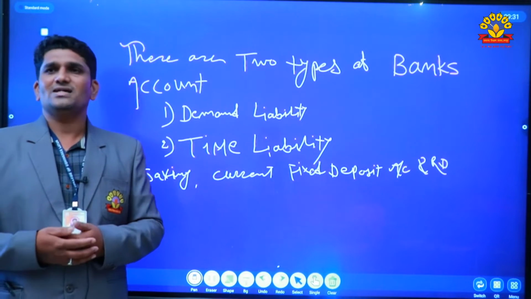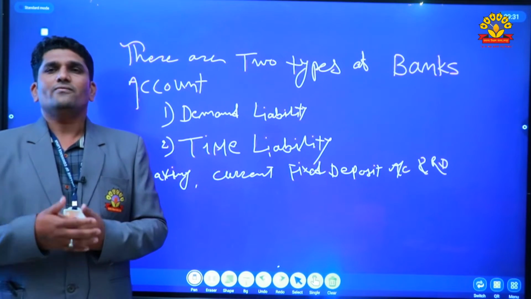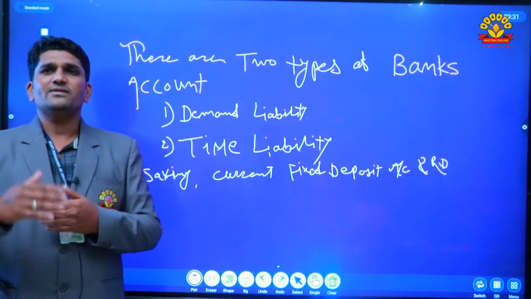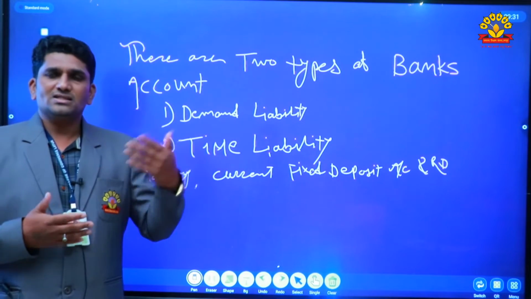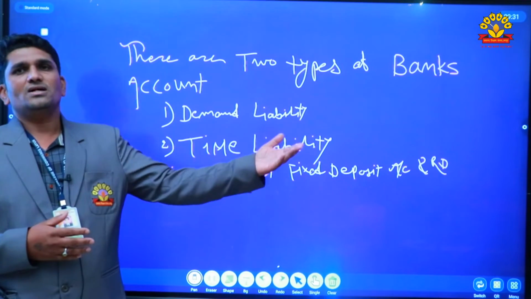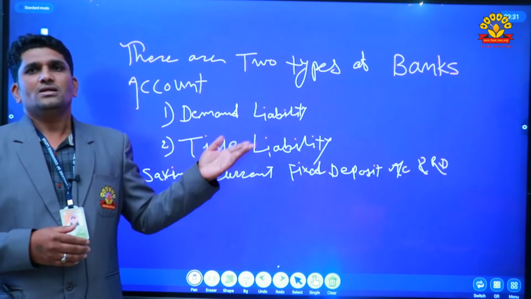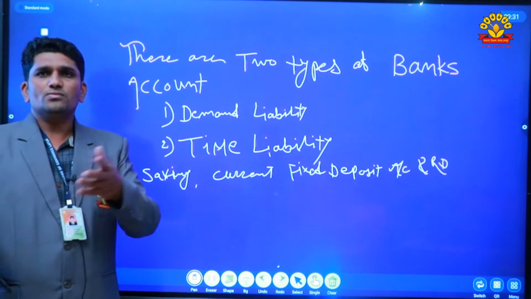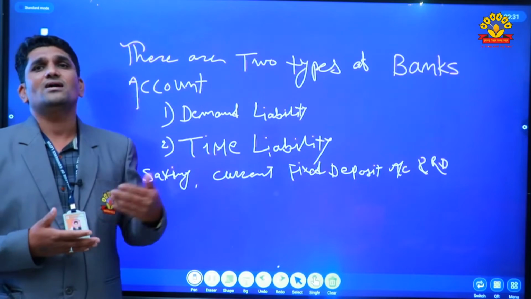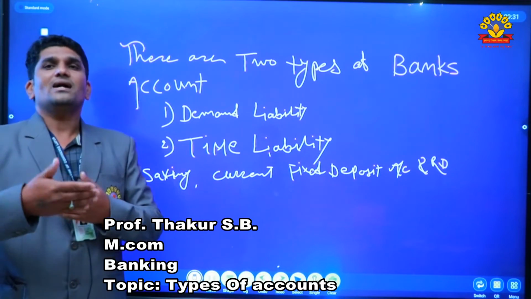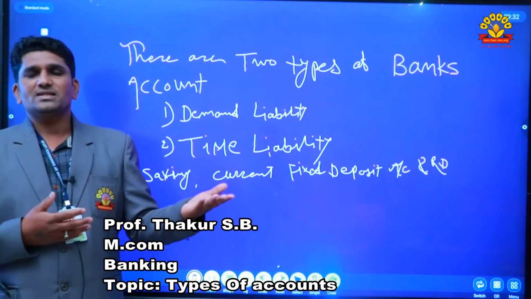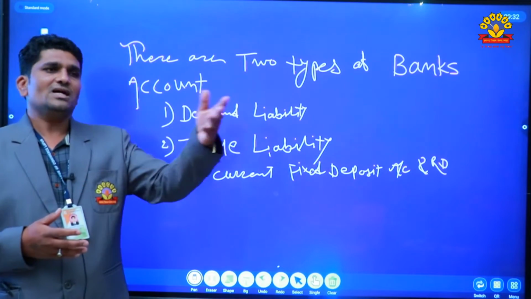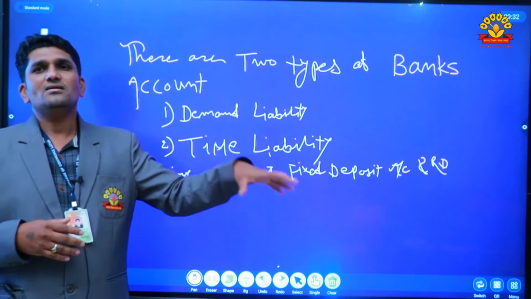First class customers means which customers? Those customers who have a very good transaction in their accounts. For example, suppose a current account holder has different types of transactions. In saving account, bankers also give the ATM card facility to the saving account holders. ATM card facility means those persons who are very busy and cannot come to the bank to withdraw the amount from their accounts, so bankers give the ATM card to that person. Any person can withdraw the money from any type of ATM which is available in the country or in the cities.